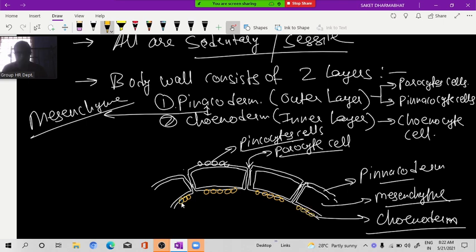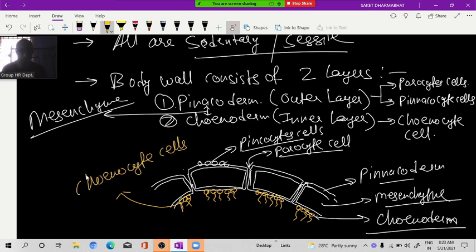All the cells have flagella. These cells are called what? Flagellated cells, also called choanocytes. So choanocyte cells line the choanoderm. Understanding or not?